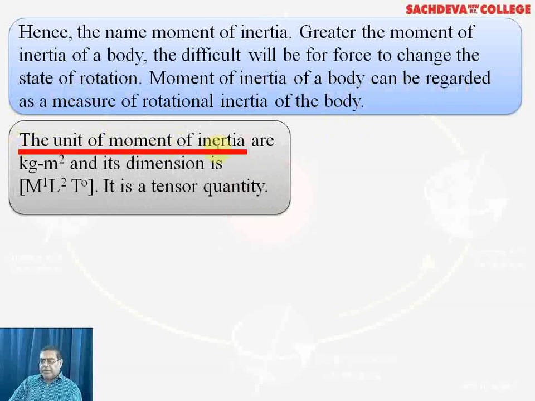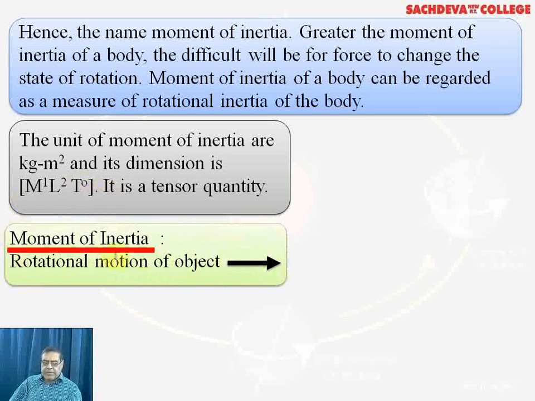The unit of moment of inertia I is m r square. M will be in kilograms and r square will be in meter square, r being distance. So the net dimension is M1 L2 T0, where T is not existing. Such a quantity in which T has an index of 0 is called a tensor quantity. So what is a tensor quantity? One in which the dimension of T is absent. This is the moment of inertia, for the rotational motion of an object.